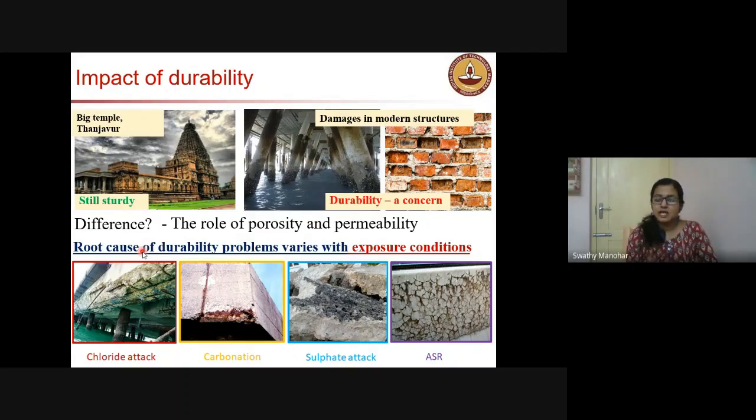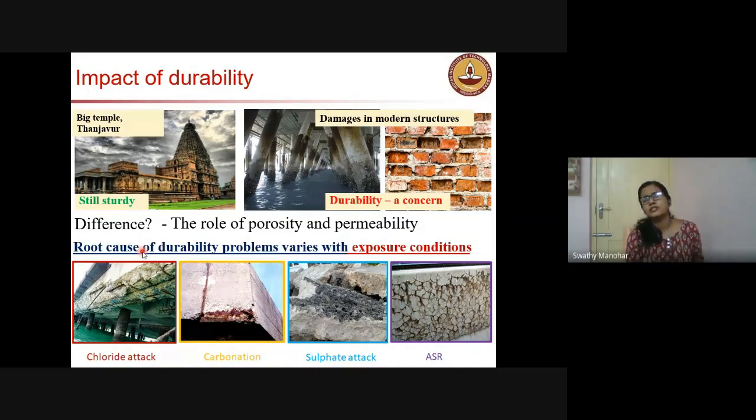And the third problem we are dealing with is sulfate attack. It is when the sulfate content of the soil or water is way higher than the expected level, it will cause some deterioration inside the structure. Next is ASR, alkali silica reaction. It is due to some particular behavior of aggregate, so it will cause bulging and cracks like this. It's called map cracking.